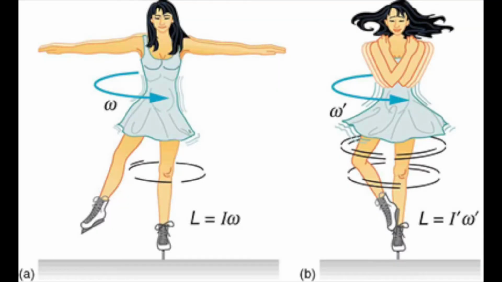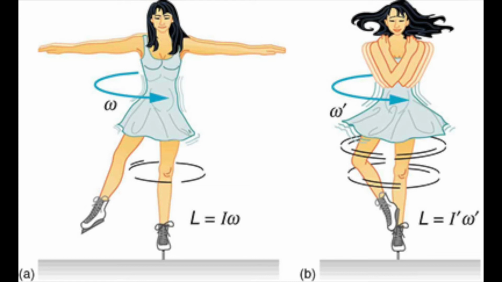This daily life example is slightly complicated and comes from the website opentextbc.ca. An ice skater is spinning on the tip of her skate with her arms extended. Her angular momentum is conserved because the net torque on her is small. In the second image, her rate of speed increases greatly when she puts her arms in, decreasing her moment of inertia because her arms are no longer resisting the change, and the change is her spinning.